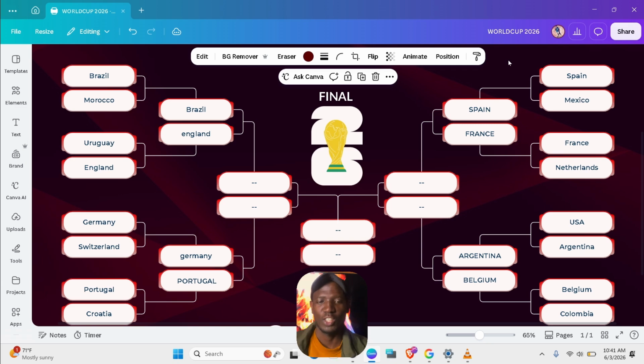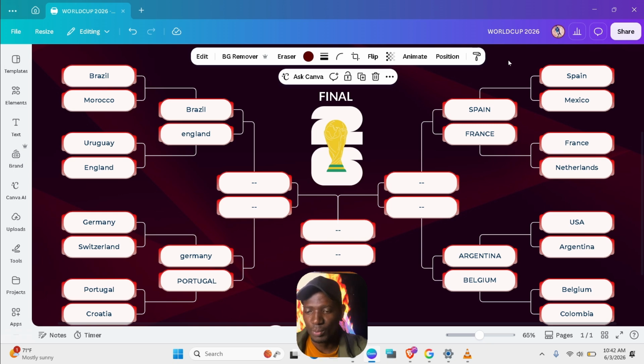Alright, so after the round of 16, AI is trying to predict. Now this is fully AI's predictions of who will go into the round of 8 or the quarterfinals. So in the category of Brazil, Morocco, Uruguay, England, AI predicted that Brazil and England will face each other in the quarterfinals.